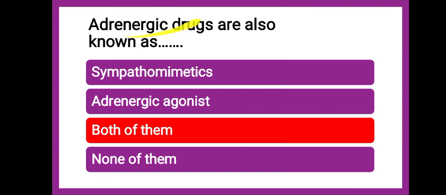Adrenergic drugs have similar effects which are produced by the adrenaline, so they are adrenergic drugs. Sympathomimetics like mimic the stimulatory effects of sympathetic system, and then adrenergic agonist like agonist to adrenergic system, okay, same action, so they are known by the mimetics also, sympathomimetics also, and adrenergic agonist also.